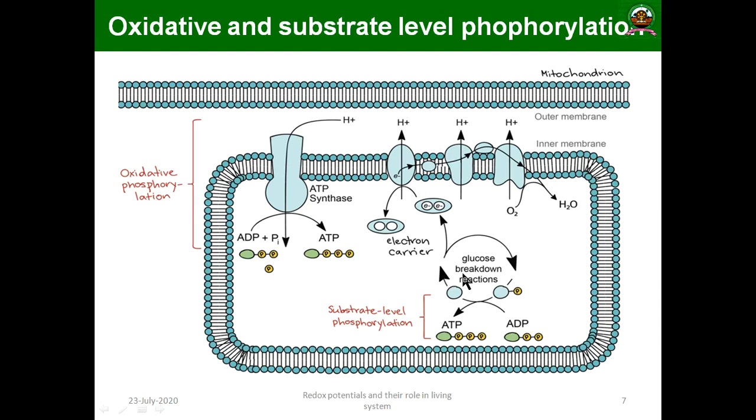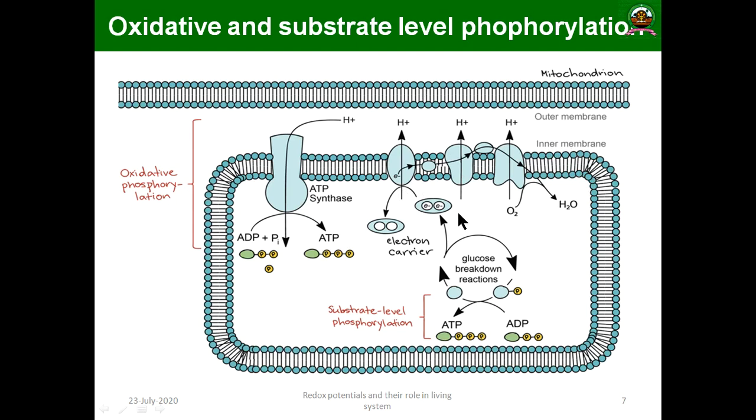When the glucose is broken down through many reactions using certain substrates, ADP is converted into ATP, and the inorganic phosphate is utilized here. That is known as substrate level phosphorylation.